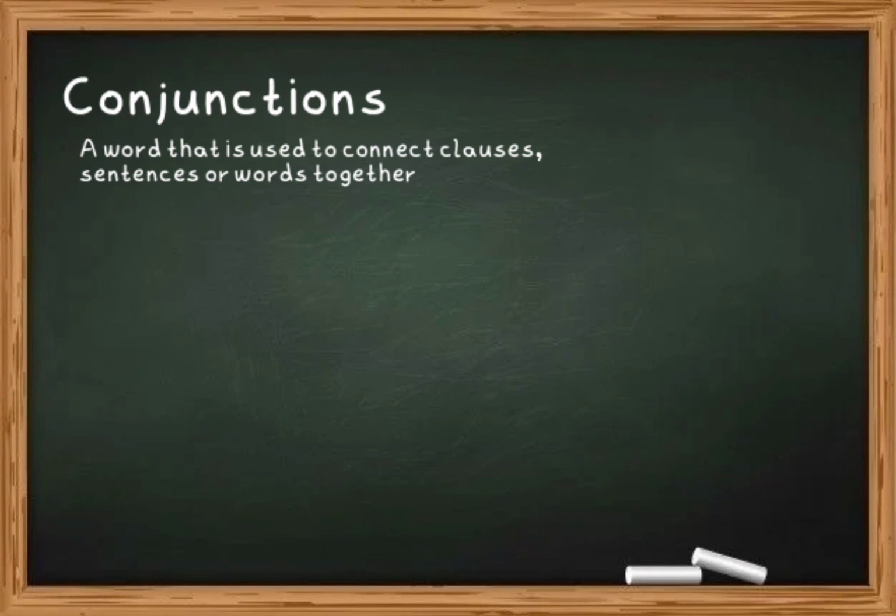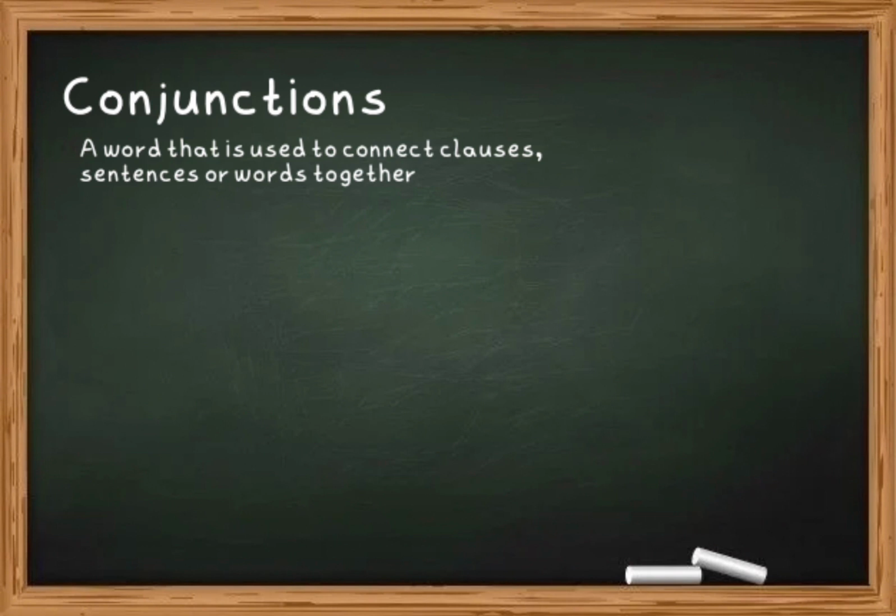Part of speech number 7: conjunctions. A conjunction is a word that's used to connect clauses, sentences, or words together. Firstly, let's look at coordinating conjunctions. They allow us to join words, phrases, or clauses of equal rank.